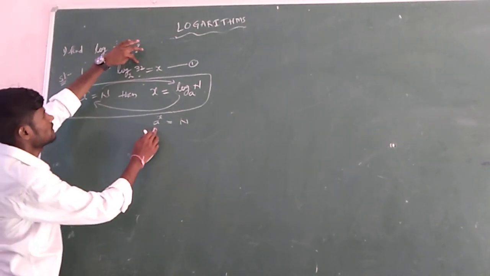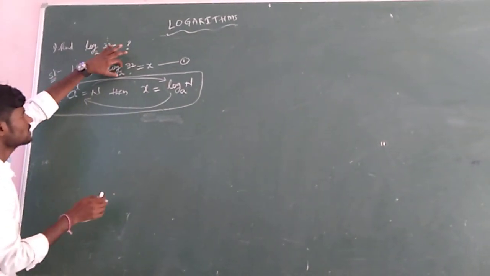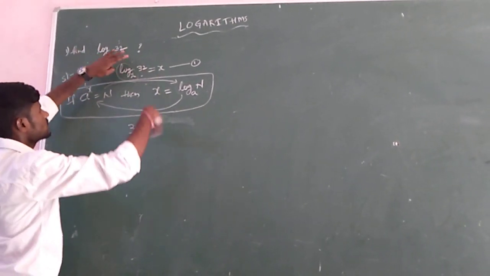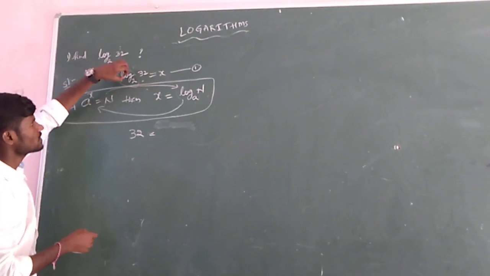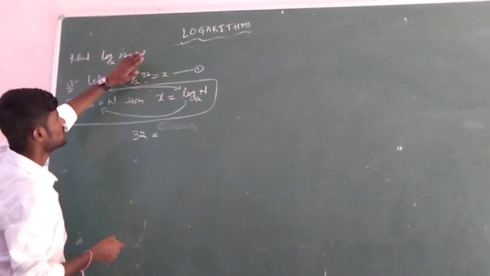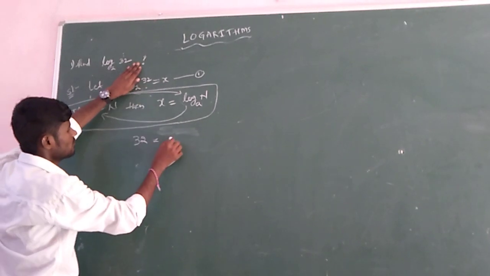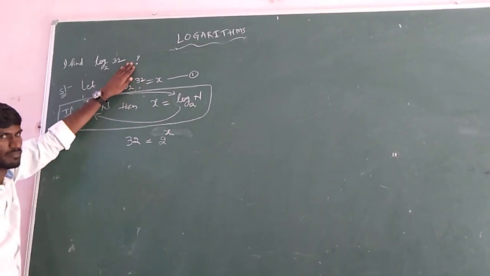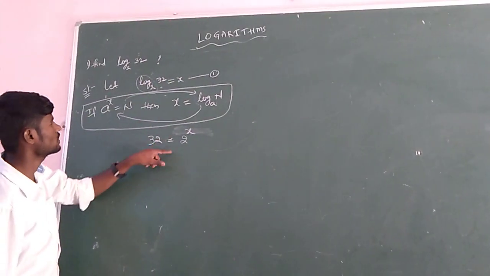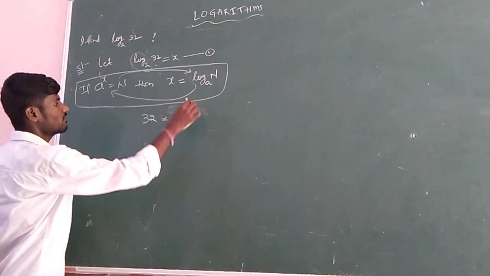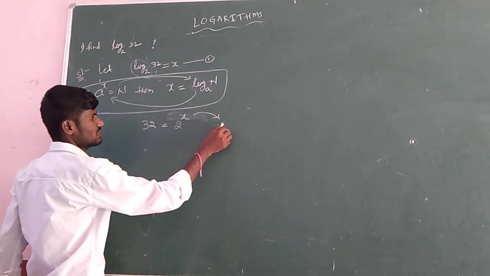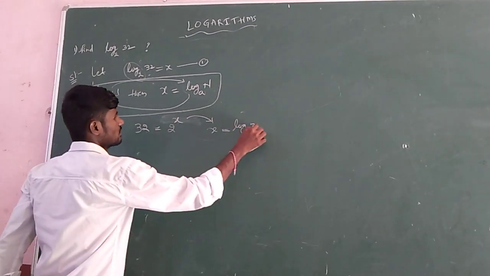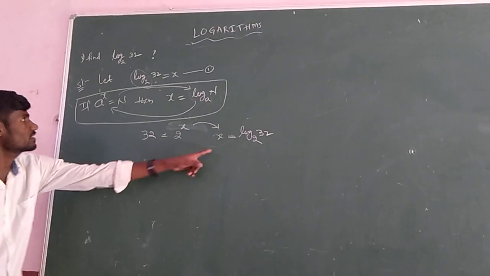Now 32, you don't get confused, you just have to eliminate the logarithm. 32 you have to write on the left side. What we are doing is transposing log base 2 to the opposite side. So always remember, if there is a log and it is transposed, that log will be eliminated and you will only get that number, which is 2, and the previous value becomes the exponent. Okay? So now observe, 32 equals 2 power x. Now let us convert it into logarithmic form. x equals, if we transpose, it becomes log base 2 of number 32, 32 as it is. Okay? Are you getting the previous one or not?